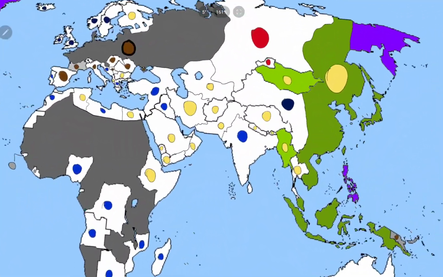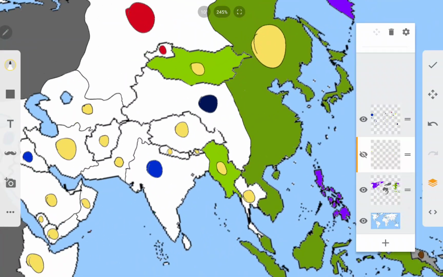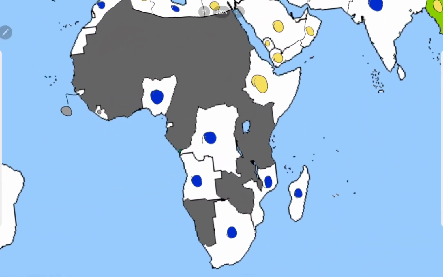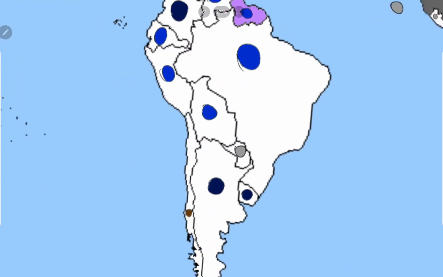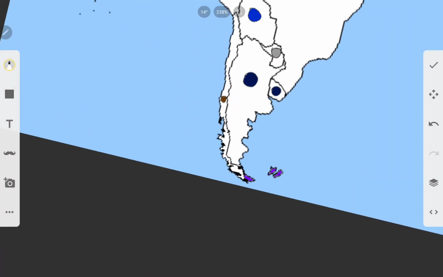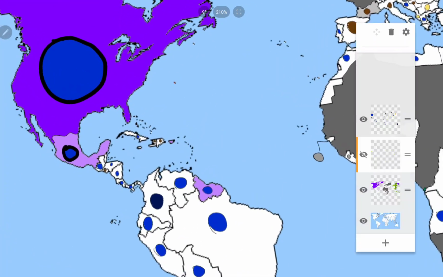China can't really join any alliances. They're very, very weak as well here. Germany has kind of consolidated Africa. South America is still kind of the U.S., besides Chile as well.